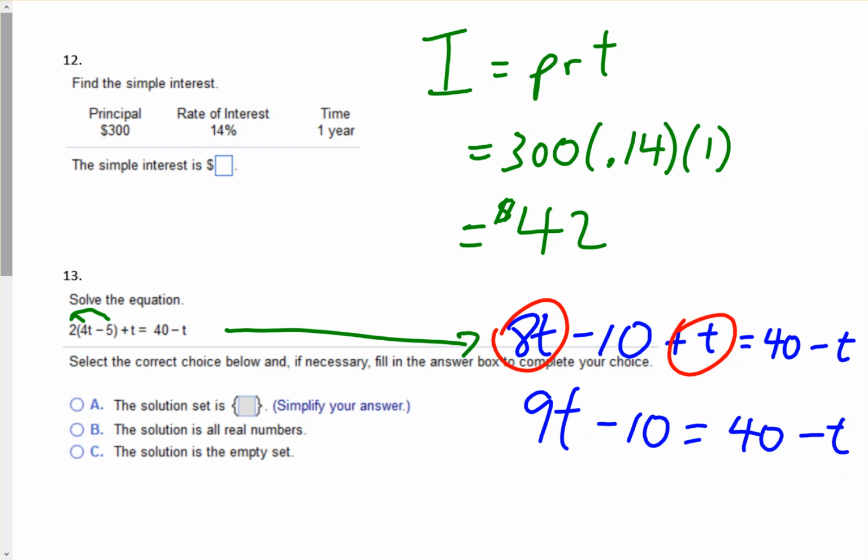Okay, so I see the minus t here. I'm going to do plus t to both sides. The minus t and the plus t will cancel. 9t plus t would be 10t. So I have 10t minus 10 equals 40.